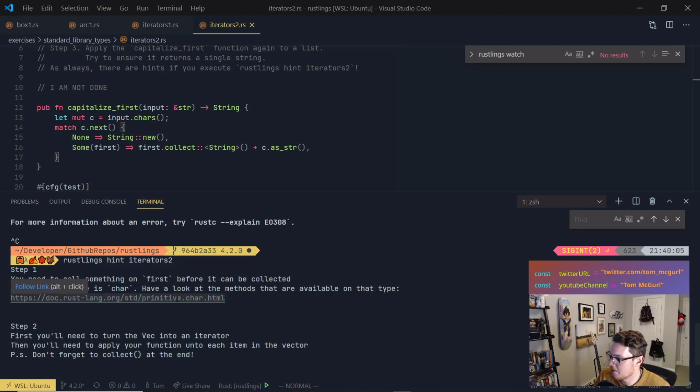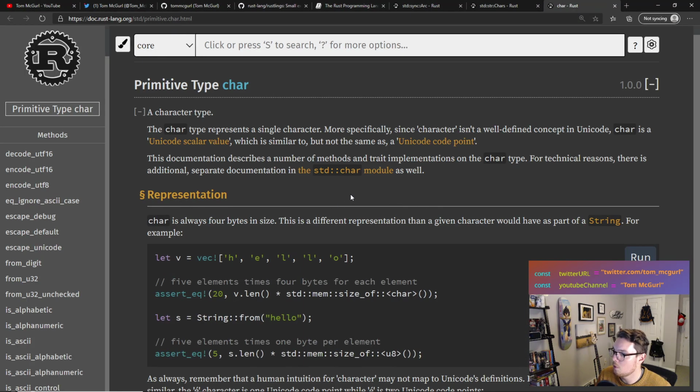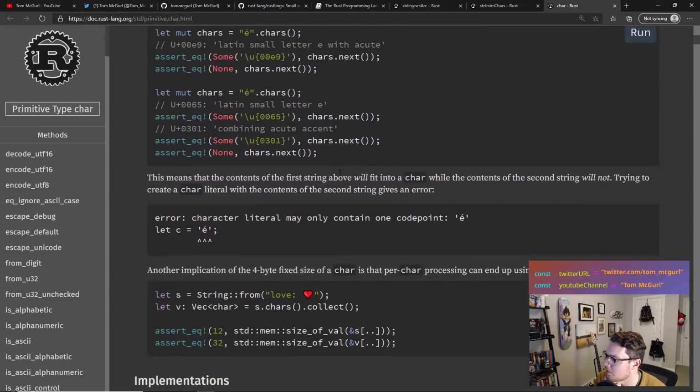All right, let's look at the methods available on char and convert it to something that collect can be called on. So let's do that. So let's click here. All right, so char. We want to call collect on it. How are we going to do that? Let's see what functions we have.